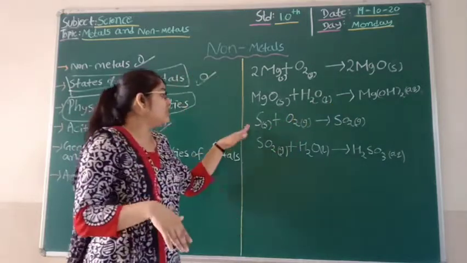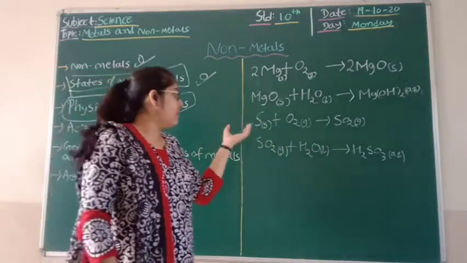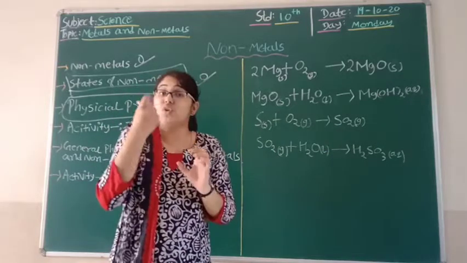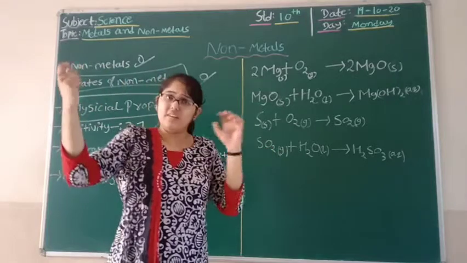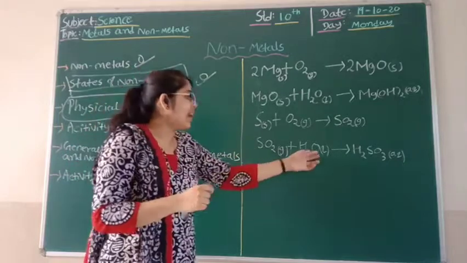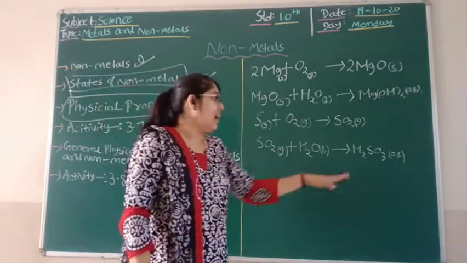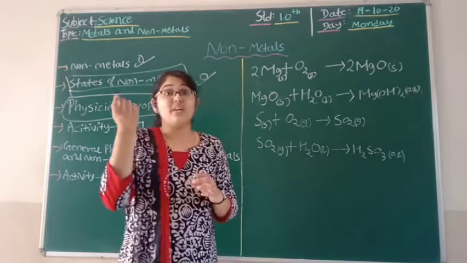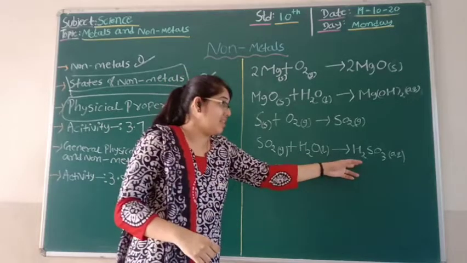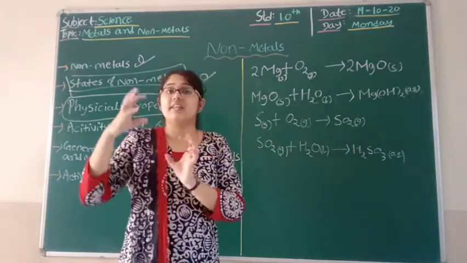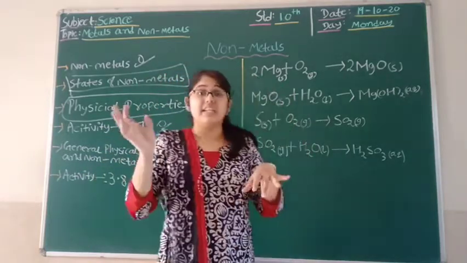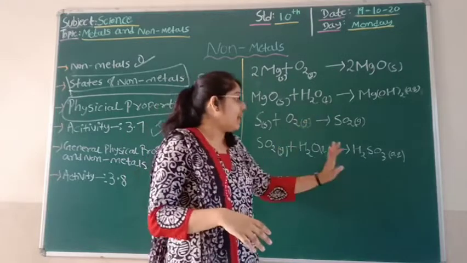Now if I go to sulfur, I am taking sulfur and burning the sulfur powder in presence of oxygen, I will get sulfur dioxide. It will convert into gas, so I will get fumes. Now when I am collecting those fumes, I keep a test tube on the fumes, and then I add water in that test tube, and I will get hydrogen sulfide. Now when I do the litmus test with this hydrogen sulfide, what am I going to get? I am going to get that this hydrogen sulfide in aqueous state is acidic in nature. So this is how activity 3.8 shows the acidic and basic nature of hydroxides and sulfides.